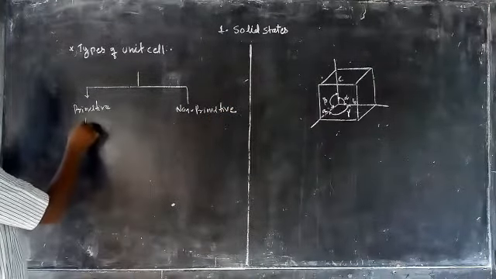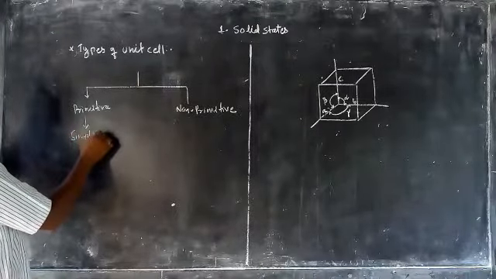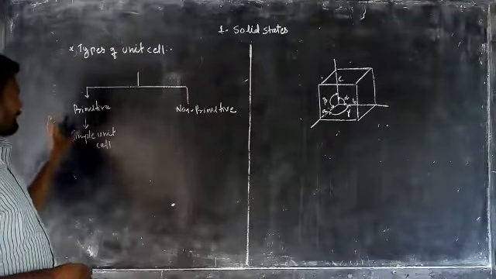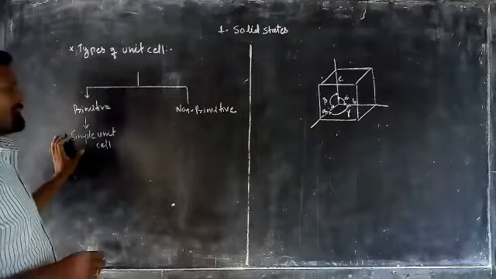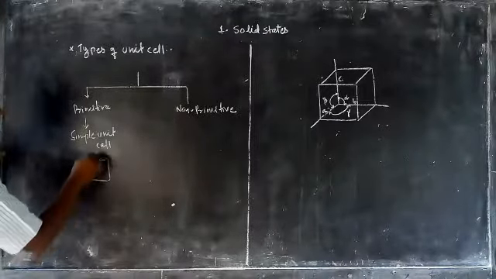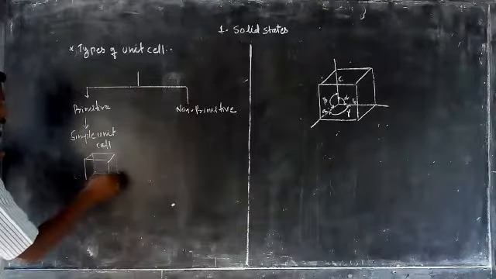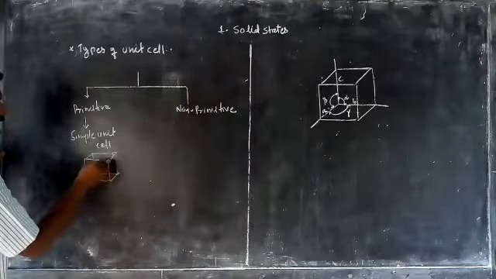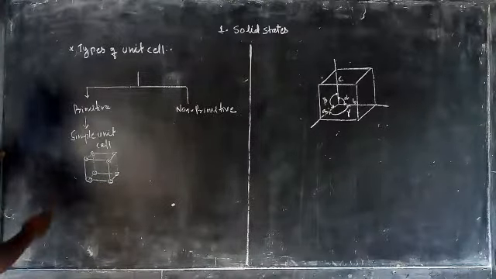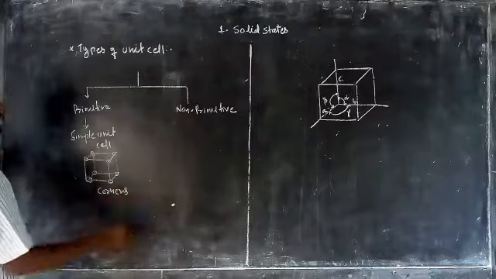The primitive unit cell is also known as the simple unit cell. In a primitive or simple unit cell, the atoms, that is the particles, are present only at the corners. How many corners are in a unit cell? There are 8 corners. So here the particles are present only at the corners.